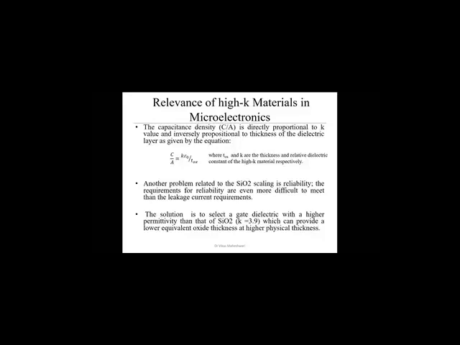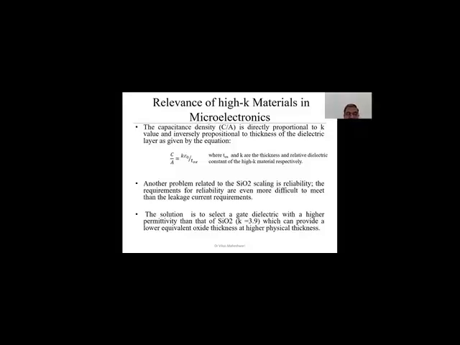Another problem related to silicon dioxide is reliability. If we use silicon dioxide as a gate oxide with limited thickness, leakage current increases towards the gate side, as some of the electrons move toward the gate after penetrating this thin silicon dioxide layer.